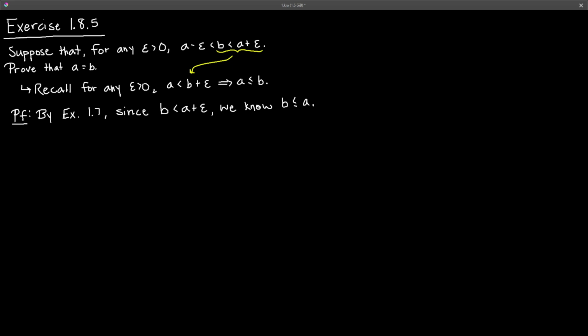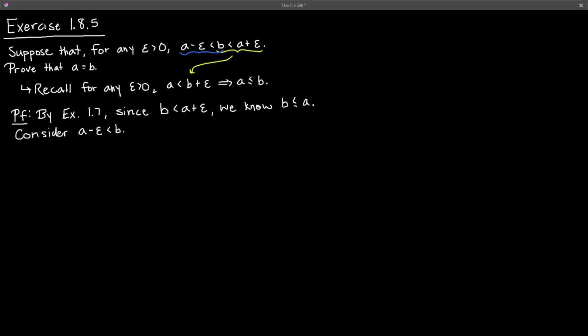Well, what I'm thinking of now is maybe we can look at this part over here. A minus epsilon is less than b. And maybe we can move the epsilon over, just keep the b over there, and we'll get it in another similar form. So also consider the fact that a minus epsilon is less than b. How can we move the epsilon over? Because we want it to be a plus epsilon. We don't want the minus epsilon.